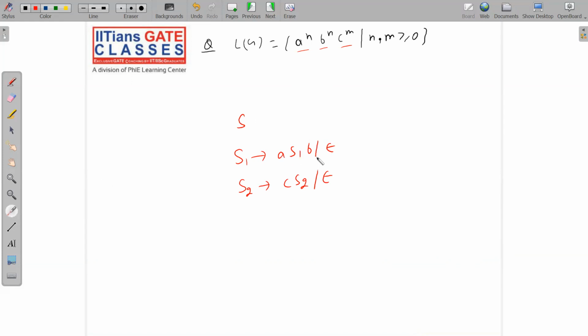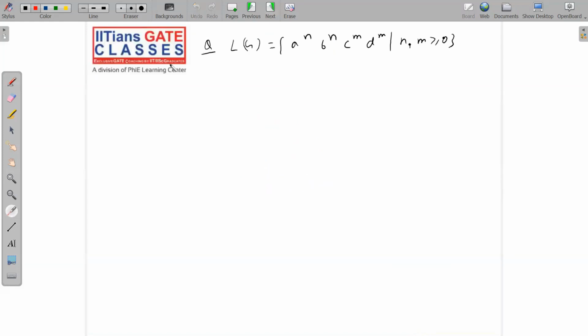A power n, B power m. And S2 generating what? C power m. You have to concat them. You have to join them. So joining means what? S implies S1 S2. That's it. You will get the grammar. Okay, I hope I have made the point clear to all of you. Next, let's move to the next slide.